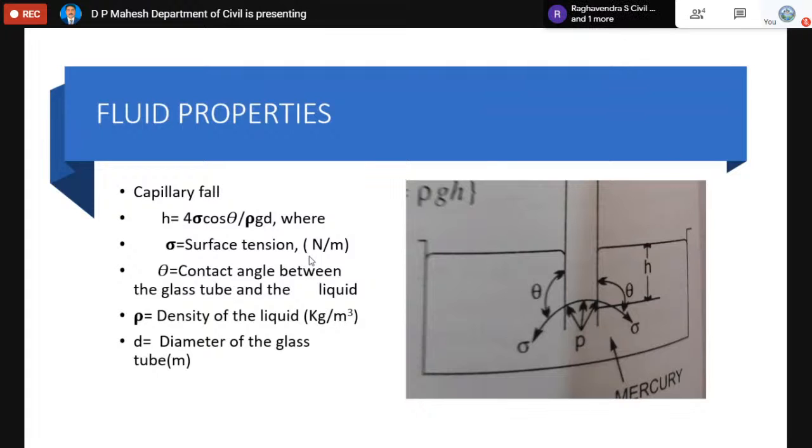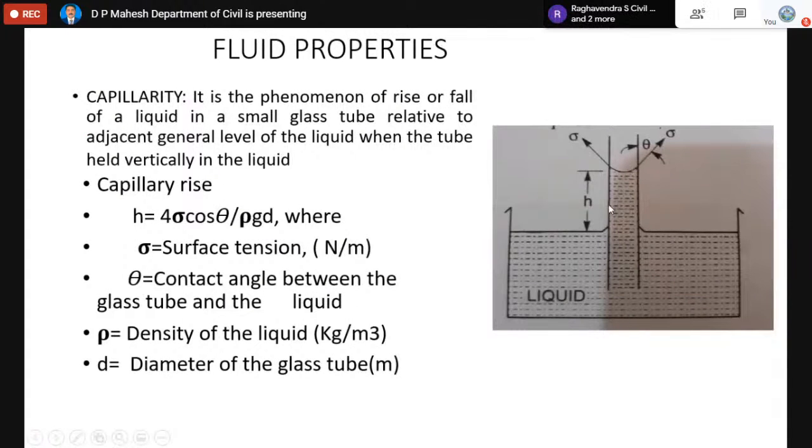So now, for capillarity, there are two forces. Actually, why does the liquid inside the glass tube get balanced? The reason behind this is very interesting. There is a force which acts on the free surface of the liquid inside the glass tube, that is called tensile force. We can find its vertical component. You can see it's acting on the glass but not vertically. So we can find the vertical component of this force acting on the water inside the glass tube for height equals h.